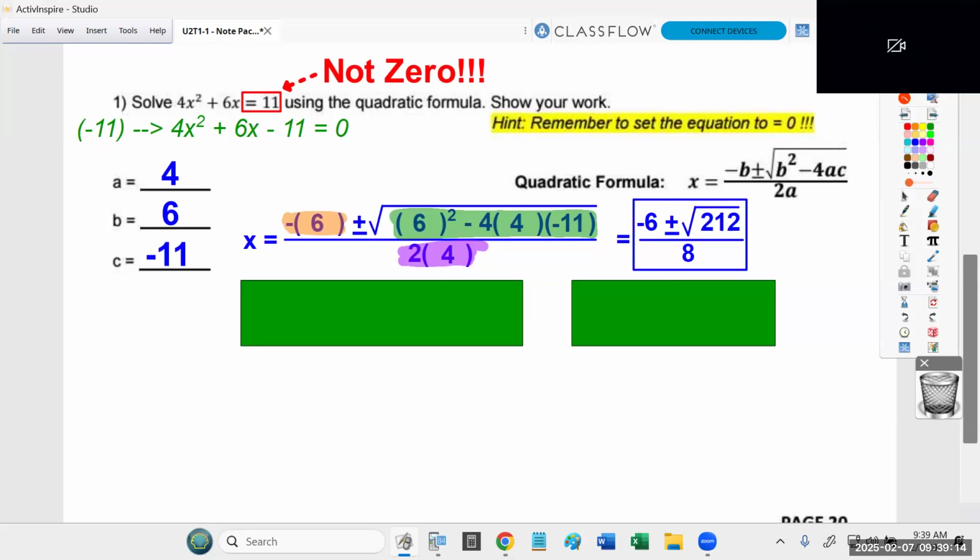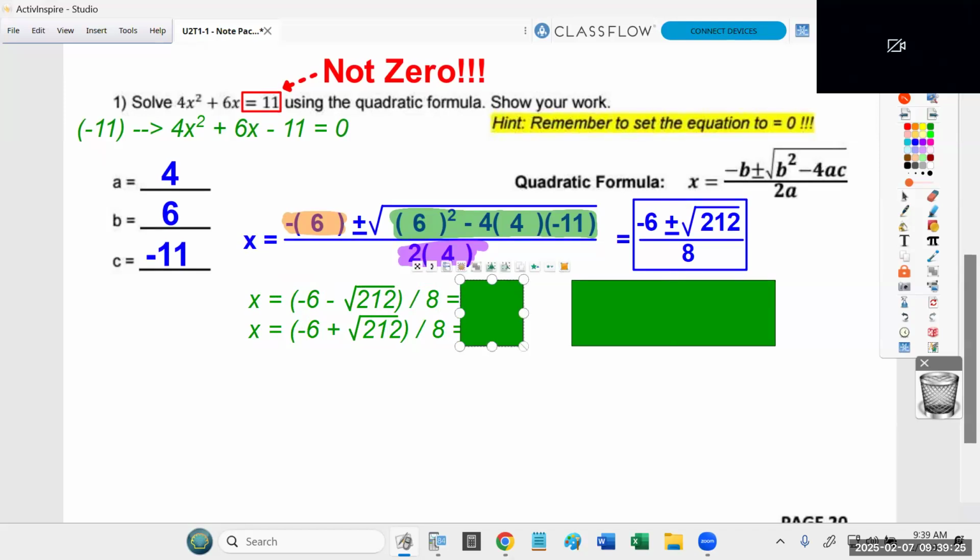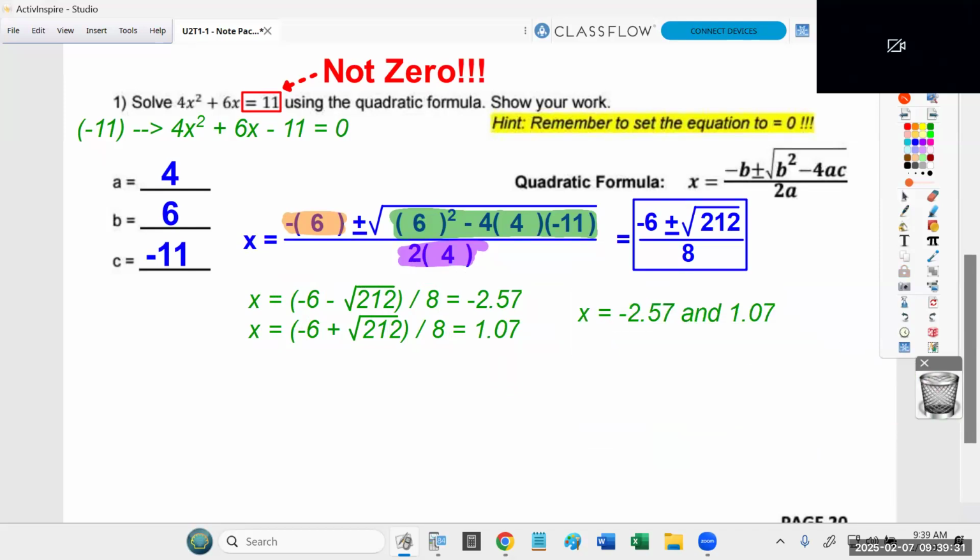Now, if you want to show the work, so notice all this is in green. If you want to take the time to say, well, x is equal to negative 6 plus or minus the square root of 212, all of that divided by 8. If you want to do the math, fine. You're going to get 2 different decimal values, and you can tell me that's your answer. I have no problem with that. If you want to get to the point where you know x is negative 2.57 and 1.07, fine. But you didn't have to go that far. You can stop right at the box.